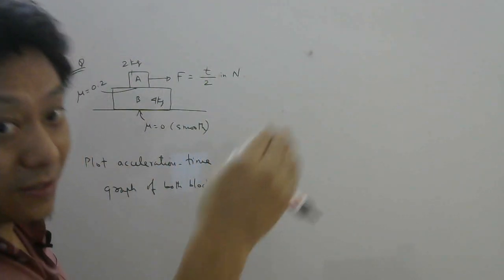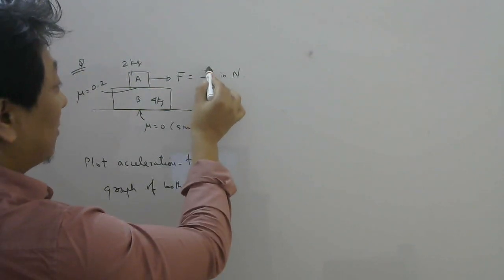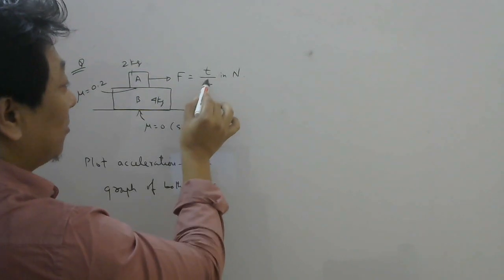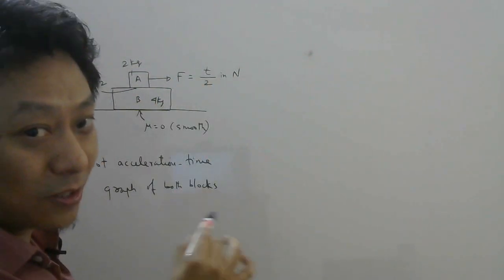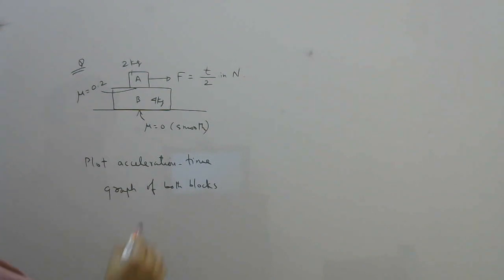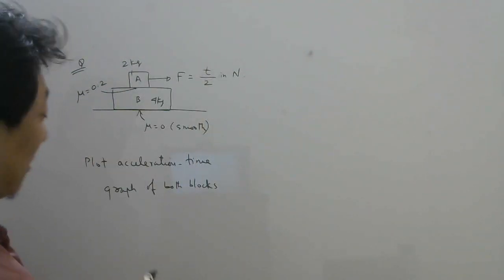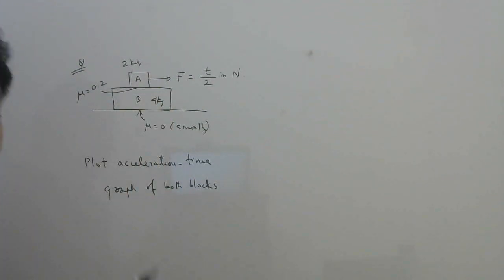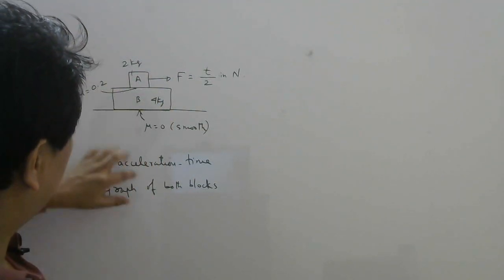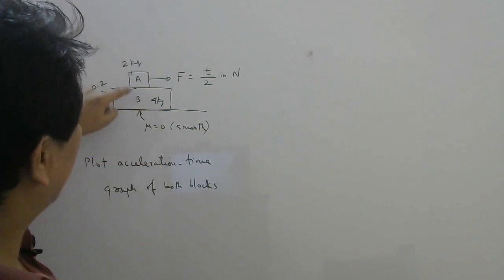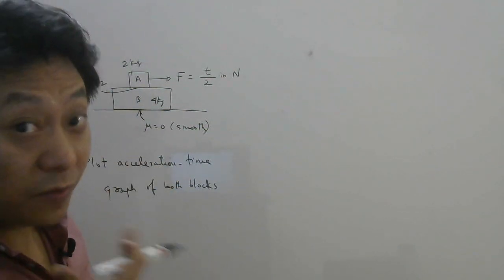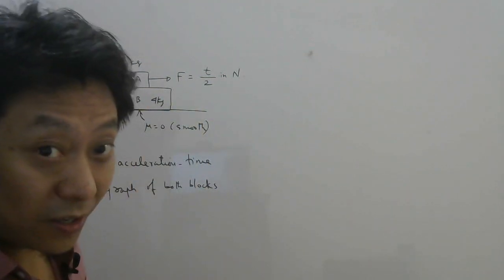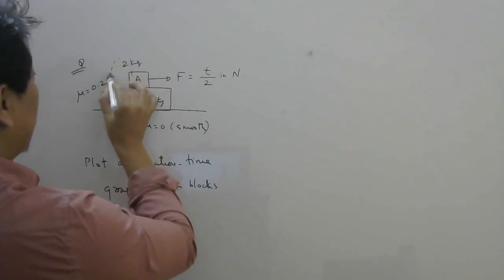So the force increases with time. When time is 1 second, force is 1 by 2 Newton. When time is 2 seconds, force is 2 by 2, which is 1 Newton. So that way the force keeps increasing gradually. As the force gradually increases, they want us to plot the acceleration-time graph of both the blocks. So in the same graph, we have to plot the acceleration-time graph of block A also, block B also. Now from previous questions we know that if the force is very small, both the blocks will move together. Yes or no? So let us take both of them as a system.